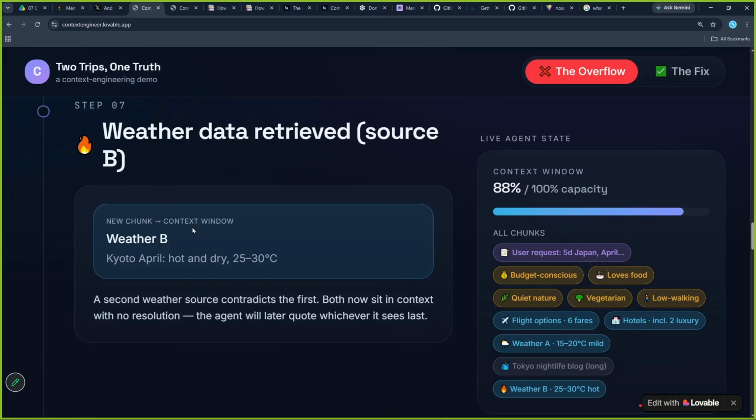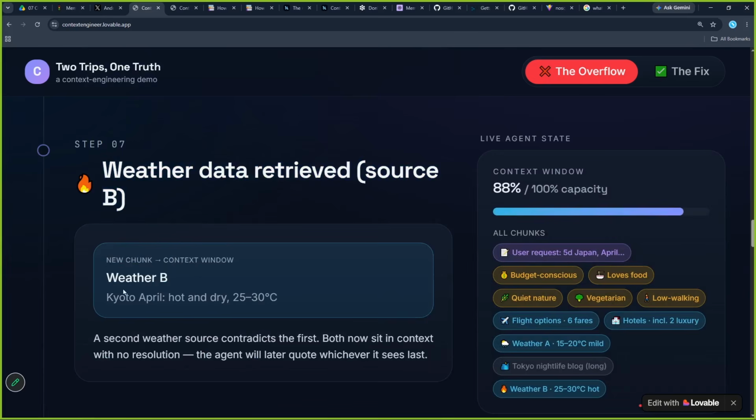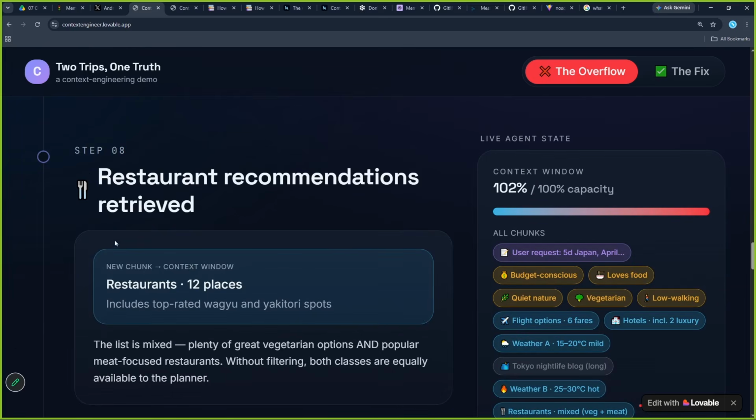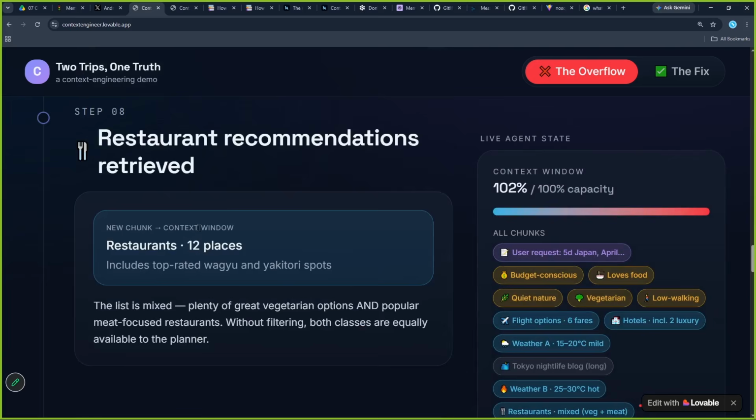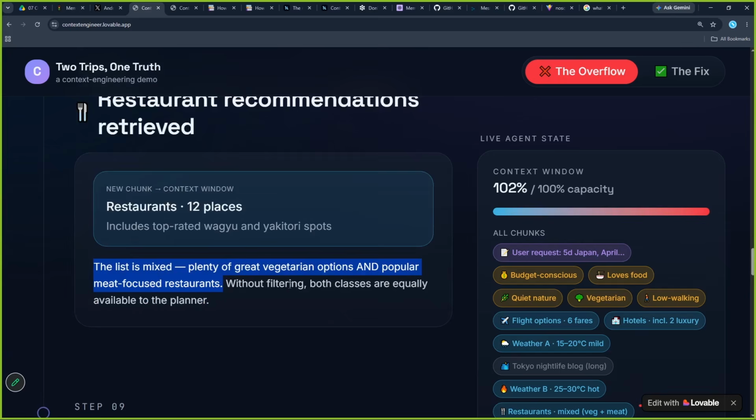Then again, while searching, new weather information came into the picture, that it is hot and dry. Earlier it was mild, now it is hot and dry. So now the agent is confused. Which weather to choose? Should I choose weather A or weather B? Because I have received both pieces of information. And lastly, at 88%, more information was received to check for restaurants, a mixed list of plenty of great vegetarian and popular meat focused restaurants. So we are seeing that with time, it is forgetting what it was supposed to search.